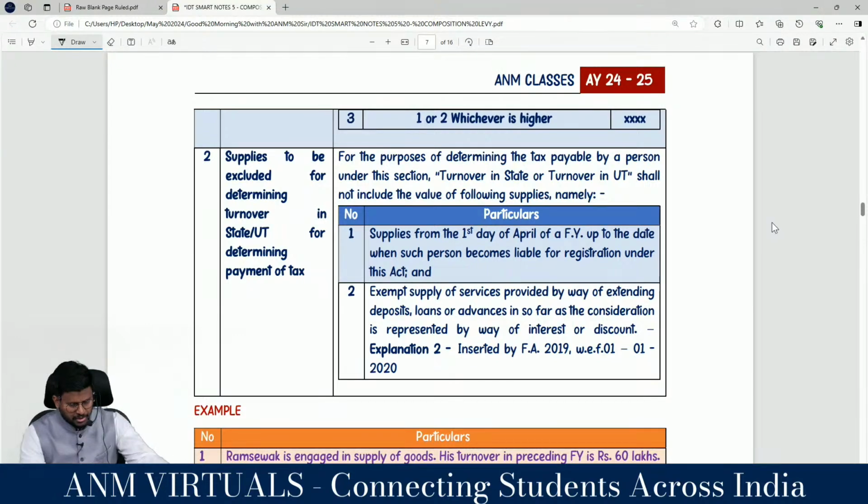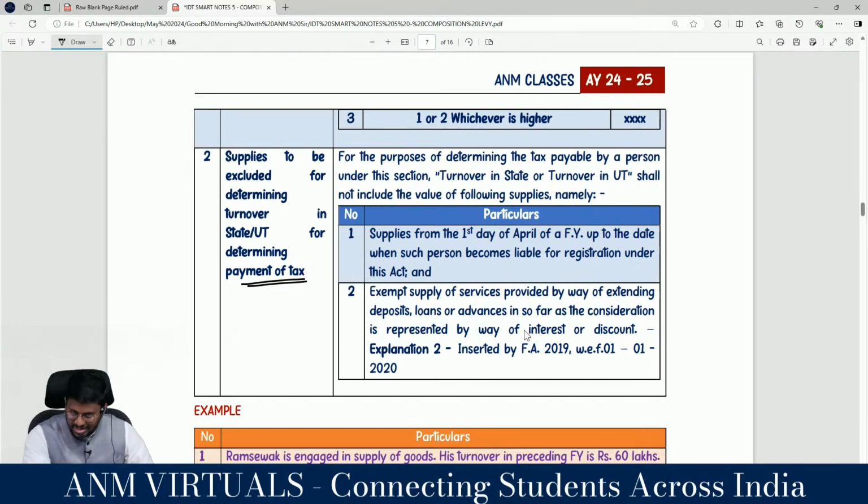Supply to be excluded from determining turnover in the state or union territory for determining payment of tax, right? My dear lovable students, this is as per explanation number 2. While calculating the state turnover, we studied one explanation for calculating aggregate turnover. Aggregate turnover includes one thing, excludes one thing, correct? Because it is explanation number 1. So only one thing can be included, one thing can be excluded.